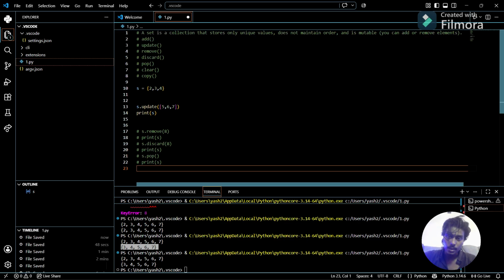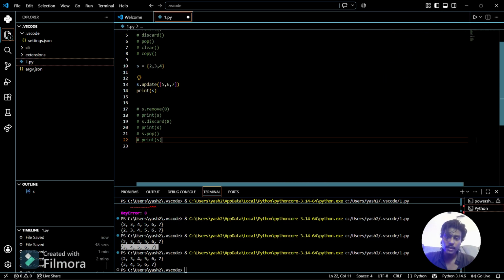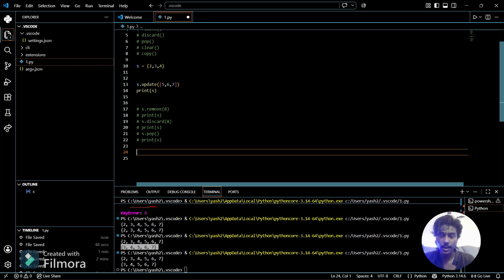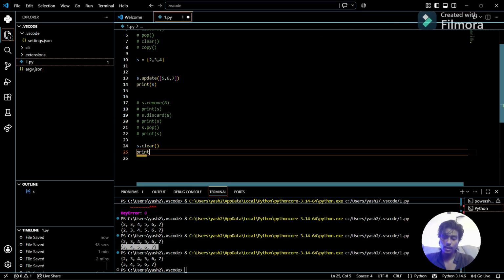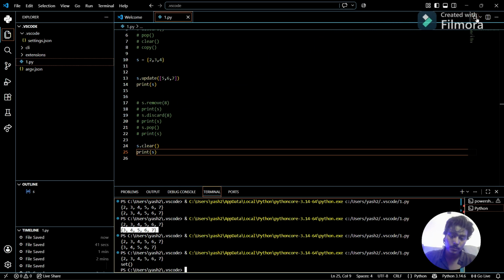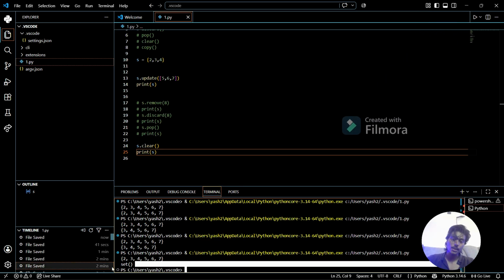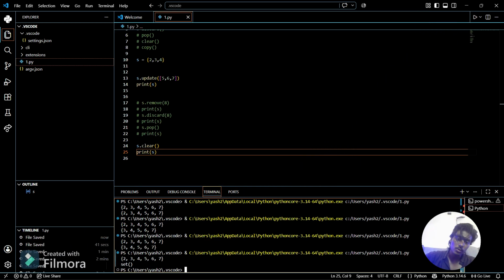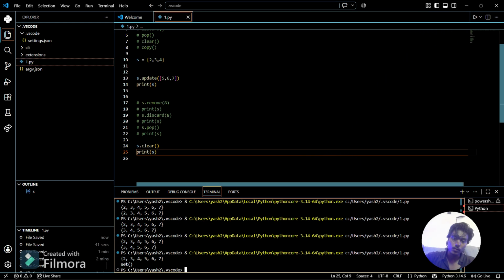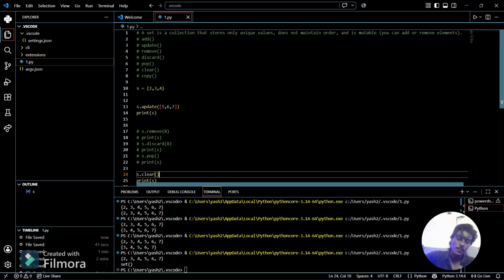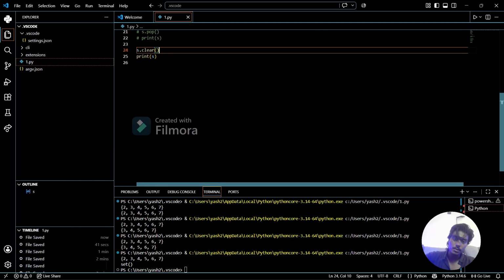Now we can move on to clear. If I use s.clear() at one time, and then print s, it will be an empty set. You can see set is printed, but the set is empty because clear has removed all the elements which are stored in the set. So that's how clear works.